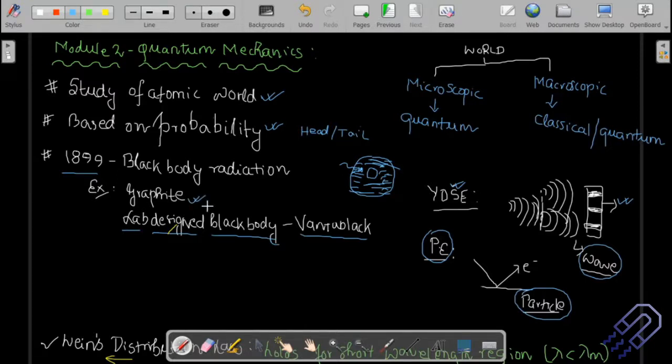Graphite is a very close example of a black body, and if you want to have a black body in the lab, what is done is basically, it's colored pitch black, in a spherical shape, and there is a very small opening in front, and the light is allowed to go inside and hit. And as soon as it hits, it will get reflected and suffer multiple reflections, and that particular electromagnetic radiation will get lost within that spherical system.